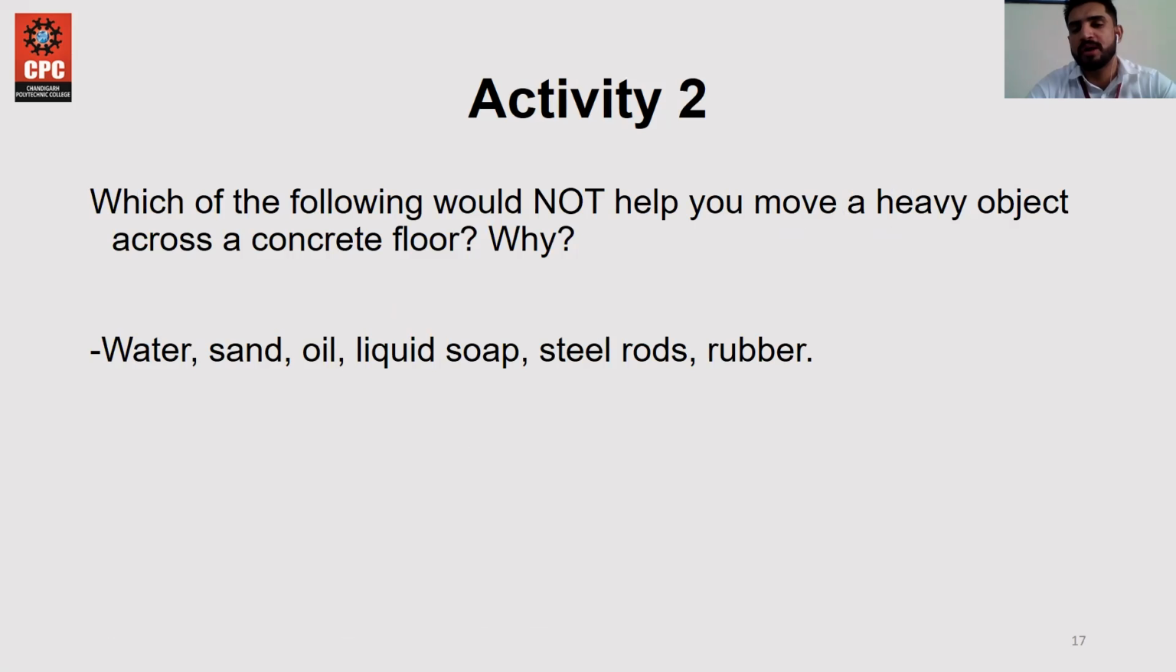Which of the following would not help to move a heavy object across a concrete floor? Which thing would not allow you to move a heavy object over the concrete floor: water, sand, oil, liquid soap, steel rods, or rubber? Which one of these does not help to move a heavy object across a concrete floor? You can give me the answer in the comments. So this was the whole concept of friction.